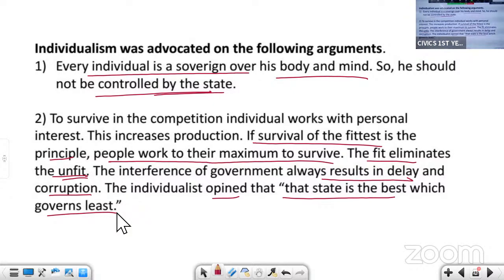So individualism gives more importance to the individuals, and it says that an individual will survive in the competition with his own interest. If he has interest, then he will survive. The person who doesn't show interest will not survive the competition.